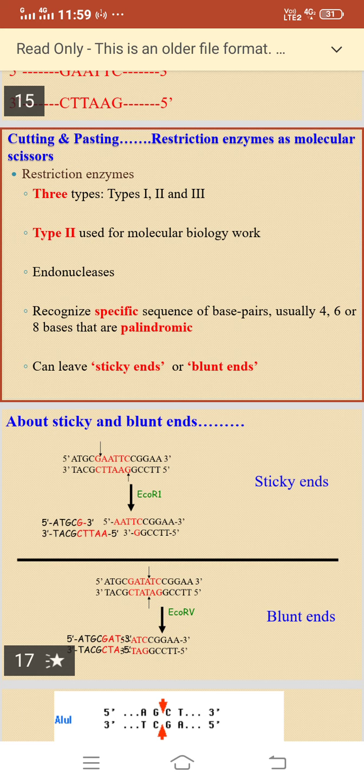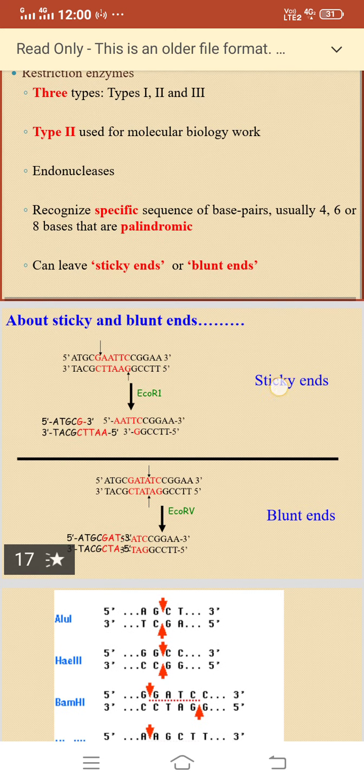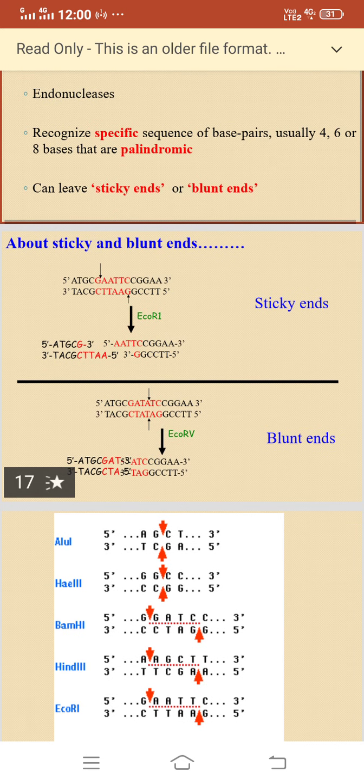Then you can see how that cuts: one part will be 5 prime ATGCG 3 prime, and another part will be AATTCCGG 3 prime. Now the blunt ends, you can see how they cut.